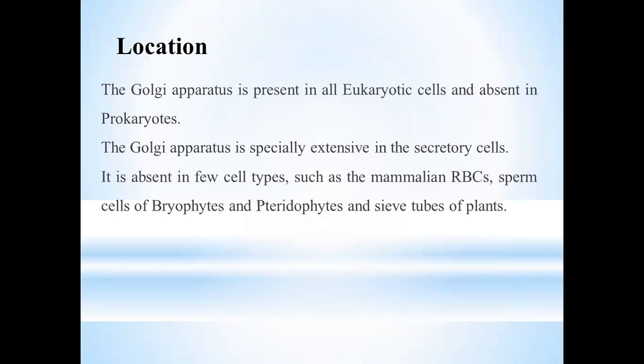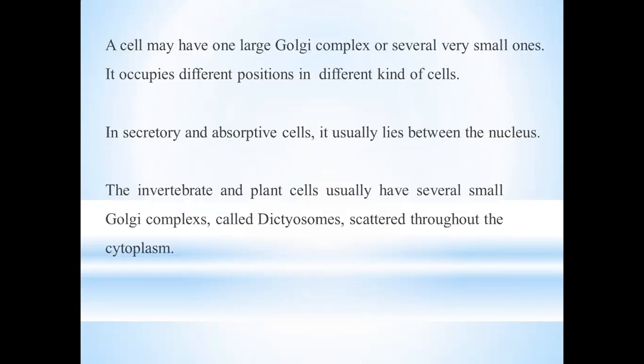Golgi bodies are present in eukaryotic cells, however absent in prokaryotic cells. It is a very important organelle of the eukaryotic cell, and Golgi bodies are especially extensive in secretory cells. It is absent in different types of cells, including mammalian red blood cells, sperm cells of bryophytes and pteridophytes, and also in the sieve tubes of plants. However, it is extensively present in eukaryotic cells.